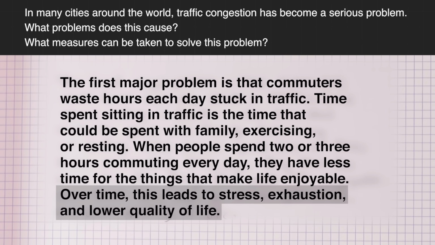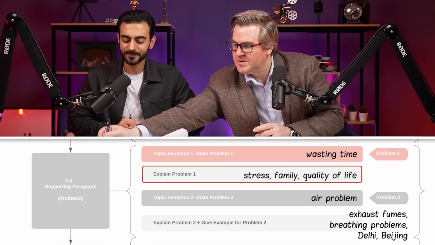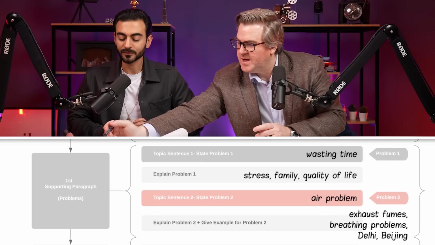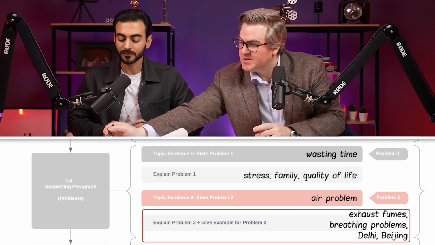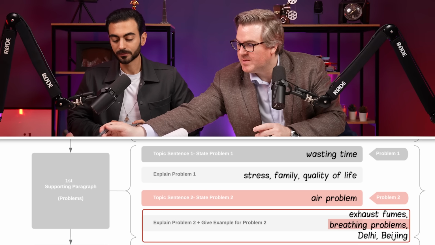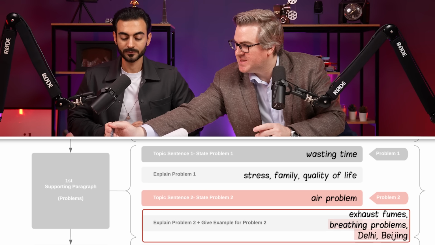Excellent. So imagine a 10-year-old who doesn't know anything about this, or a 90-year-old who lives in the countryside and has never lived in a city. If you explained that to them in that way, would they understand you? Yes, I think they would. Good. Next, we're going to talk about the air problem. You said that this is caused by exhaust fumes, causes breathing problems, for example in cities like Delhi or Beijing. I want you to write the whole thing without my help, because you're doing really well.